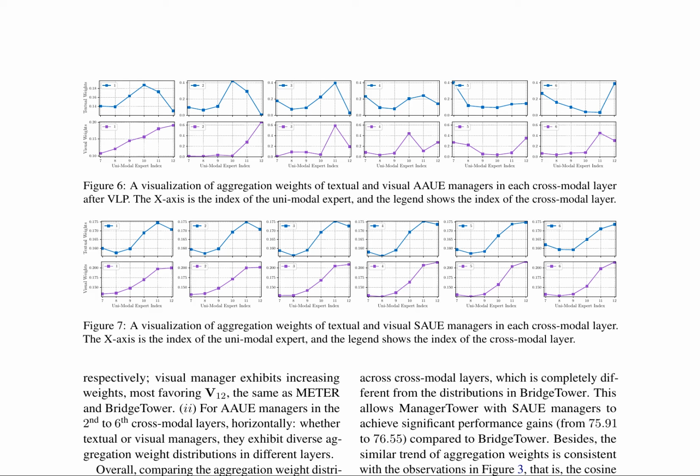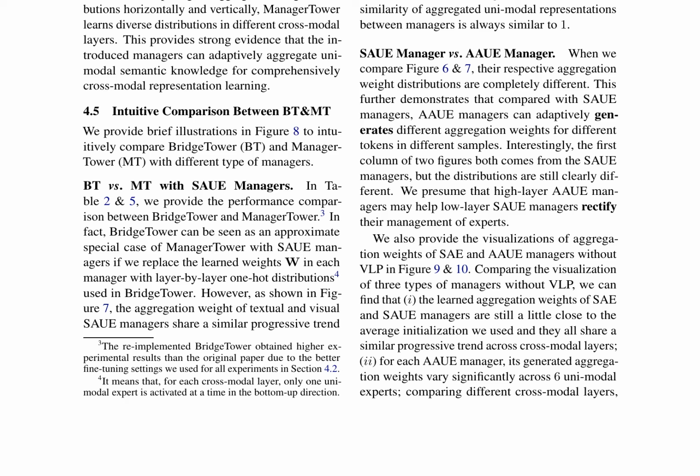Visualization of aggregation weights for textual and visual AAUE managers in each cross-modal layer after VLP demonstrates that the introduced managers can adaptively generate different aggregation weights for different tokens in different samples. Comparative analysis with BridgeTower and ManagerTower with SAUE managers reveals that AAUE managers achieve significant performance gains due to their ability to adapt and generate different aggregation weights for different tokens in different samples. This highlights the importance of adaptive token-level aggregation in improving cross-modal fusion performance.